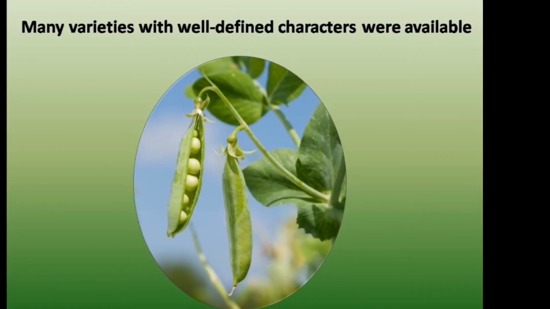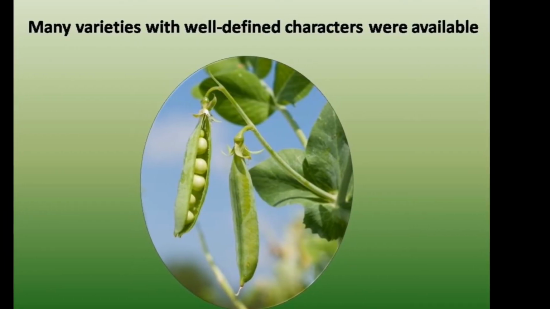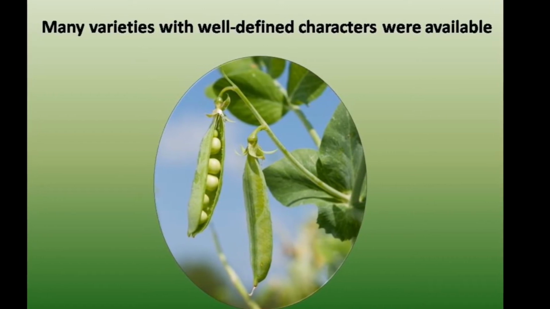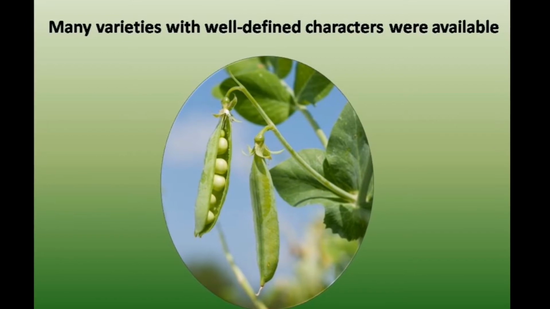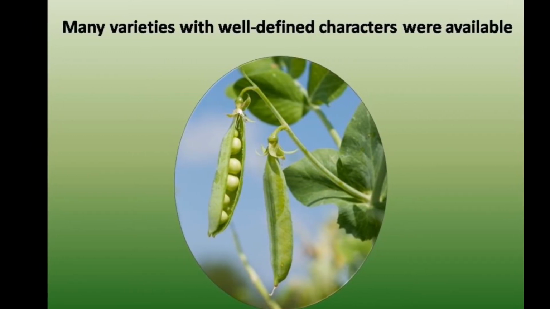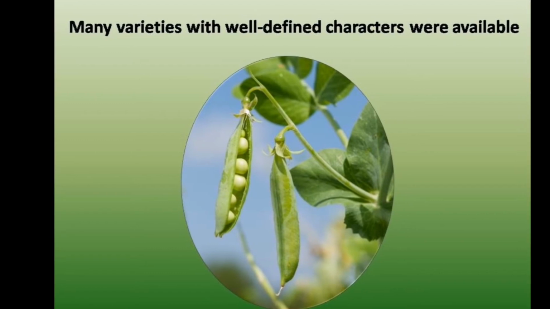Fifth reason for selecting pea plant is many varieties with well-defined characters were available. Many varieties having contrasting characters were available. That is the fifth reason for selecting pea plant for hybridization experiment.